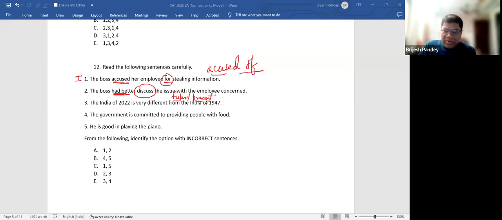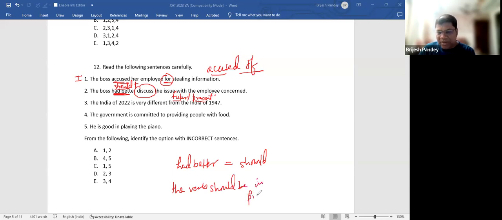The boss had better keep the issue with the, I mean, it sounds had better basically, had better is always replaced with should. Correct. This is the modal auxiliary, and what should follow should be in the future or in the present sense. Please keep this in mind. This is unusual for us to use it actually. Had better is equal to should. And the verb that comes after that should be in present or future. Are we clear, everyone?